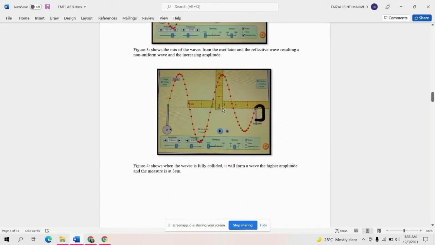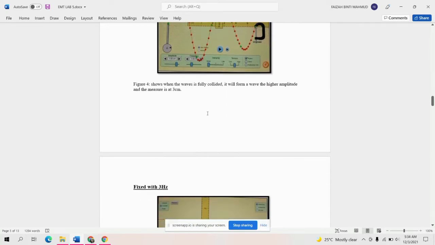For figure 4, the result we get shows when the wave is fully collided. It forms a wave of higher amplitude. The amplitude we get is 3 centimeters, and it's fully collided. It forms a higher amplitude, measured at 3 centimeters. This is the result for figure 4.